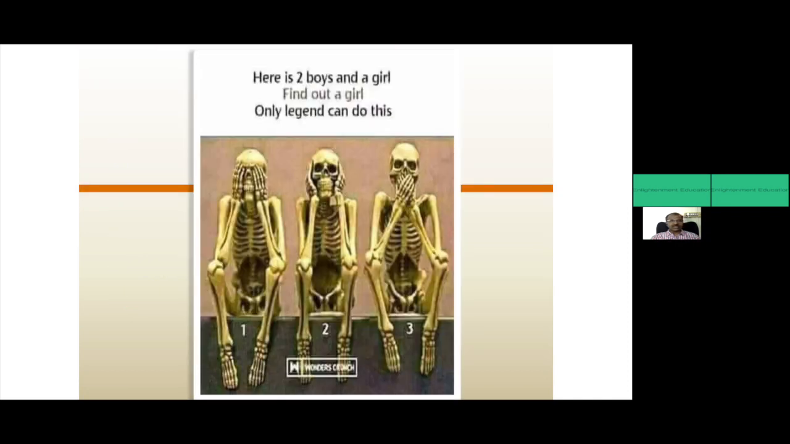So can you answer this? There are two boys and a girl. Can you find out the girl here? As I said earlier, you get questions from the image side. Which is the girl in this case, and why? And how did you identify it? Two boys and a girl.